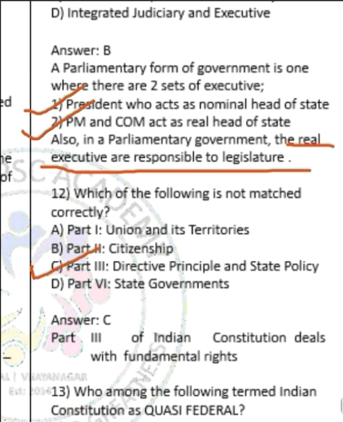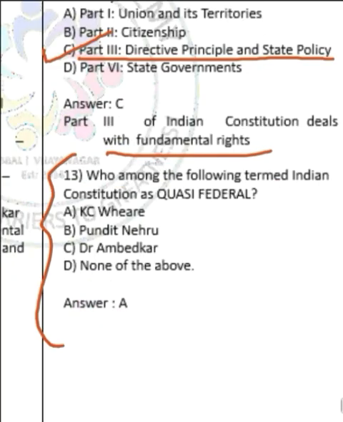Part 3 of the Indian Constitution deals with fundamental rights, whereas in the option it is given as directive principles of state policy. Directive principles of state policy are dealt with in part 4 of the Indian Constitution. Question number 13. This is one of the previous year questions. The question is asking who among the following termed the Indian Constitution as quasi-federal. The answer is KCVR, option A.